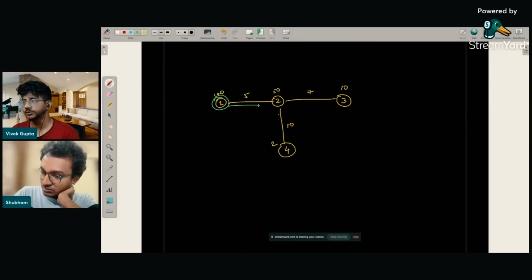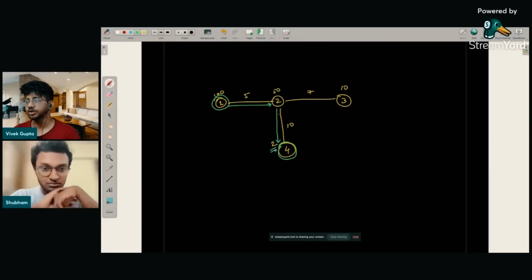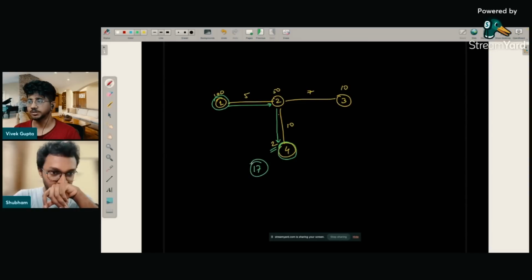Maybe what you will do is you will go over here and then go over here and then enter this museum, because it will cost you 5 plus 10 to travel to this, and then the entry cost is pretty cheap. So you will do it in 5 plus 10, 15 plus 2, 17 rupees, right? If you start, let's say, over here, you will directly go over here and enter, right? If you start over here, maybe it's pretty optimal to just enter this museum itself because it will cost you 10. But if you try to go somewhere else, it will cost you more than that.